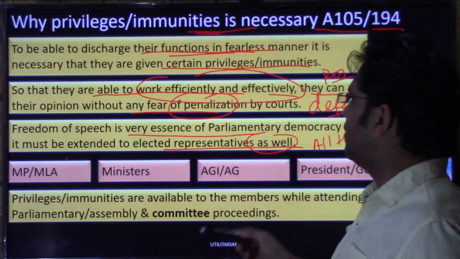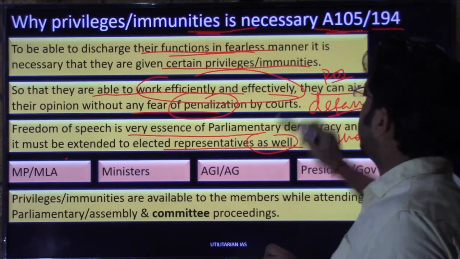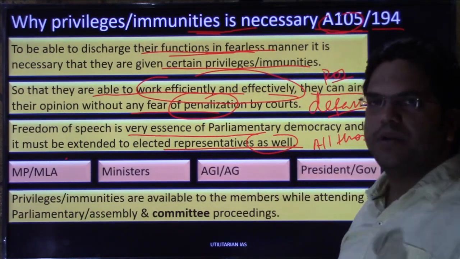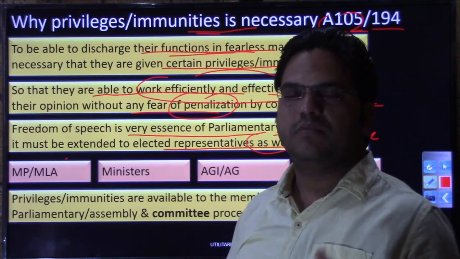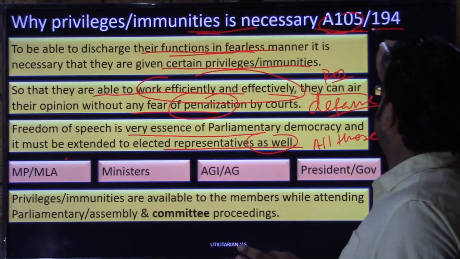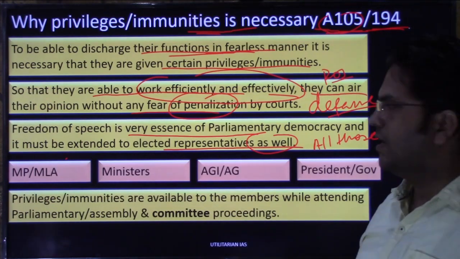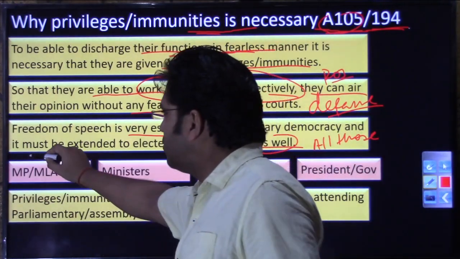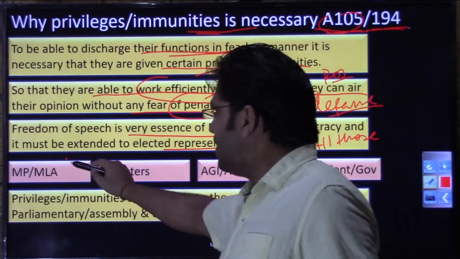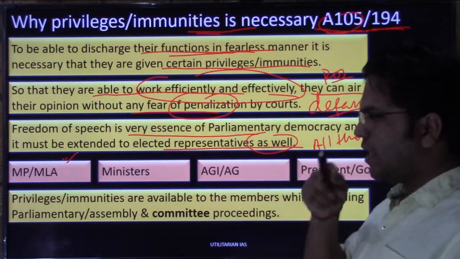Whenever I am referring to the central level, the parliamentary level, those privileges and immunities will be mentioned in article 105, and whenever I am referring to the state level, either the assembly or member of legislative assembly, those privileges and immunities will be mentioned in article 194. So a member of parliament has been given these privileges and immunities. A member of legislative assembly has also been given these immunities.